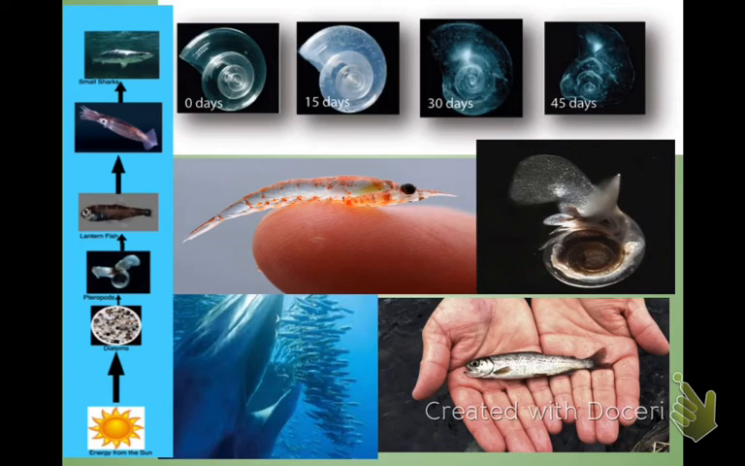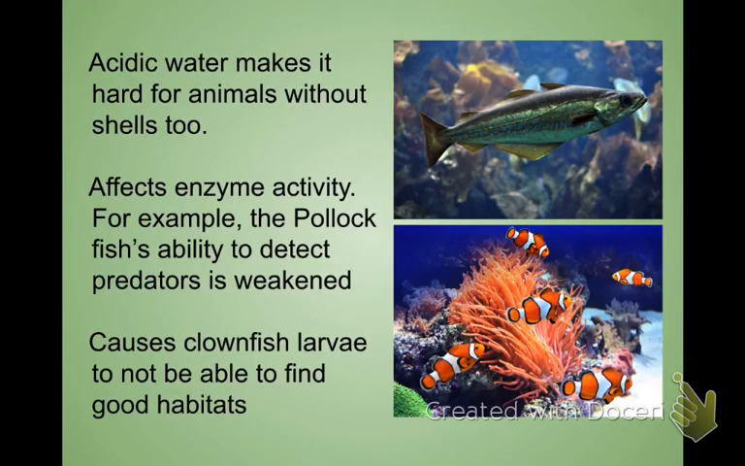So this has a big impact because it affects things within the food chain. It also can affect things that don't necessarily have shells. There are some organisms that rely on enzymes. Enzymes are little proteins in the body that have different jobs, and if the ocean water is too acidic, it kills the enzymes. And so fish like clownfish from Finding Nemo, which usually use enzymes to protect them from the anemone, no longer can be protected from it if they don't have those enzymes.